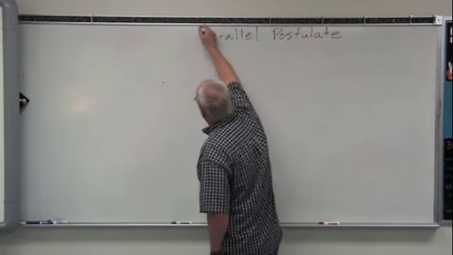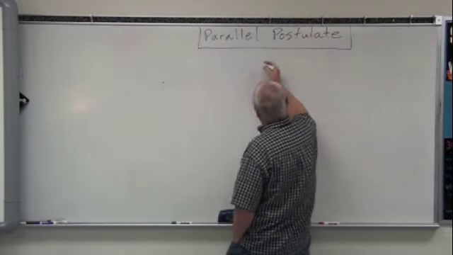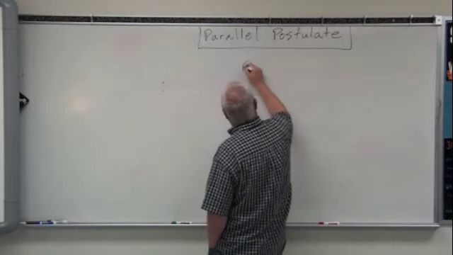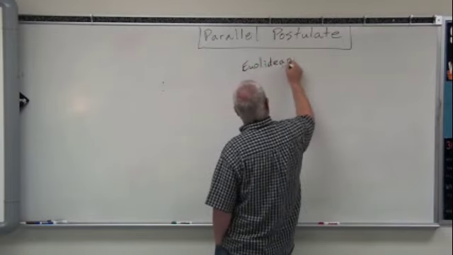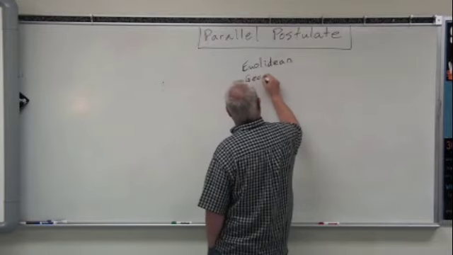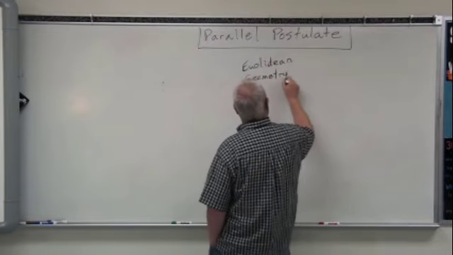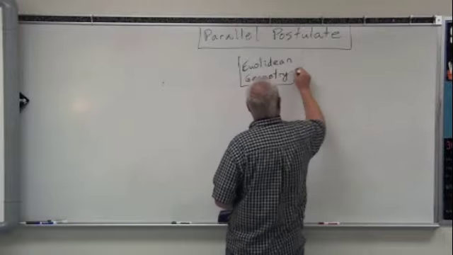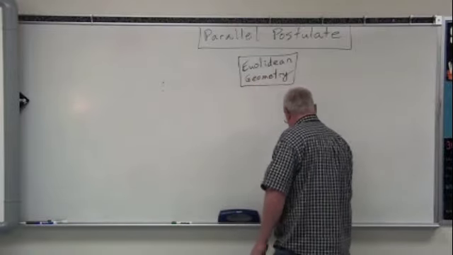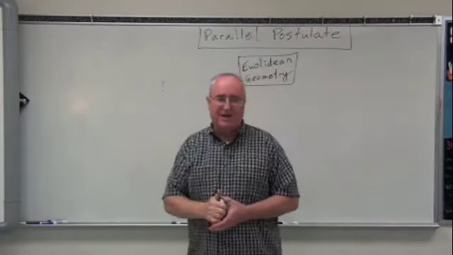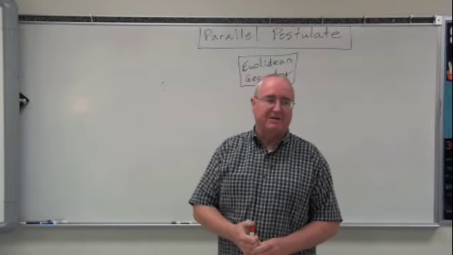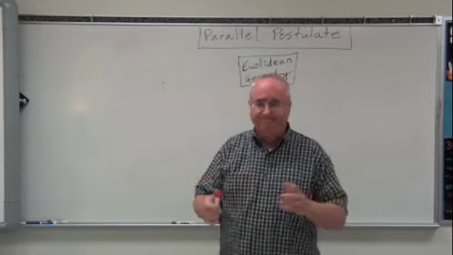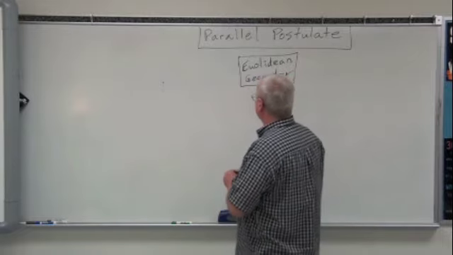Okay? Parallel postulate. And in the middle, we're going to put how Euclidean geometry looks at it. Draw a little picture of it. Okay, we'll put a box around that. By the way, Euclidean geometry is the main geometry everybody uses. It works in our space. Everything is accepted as being true. It all works. Been using it for thousands of years.